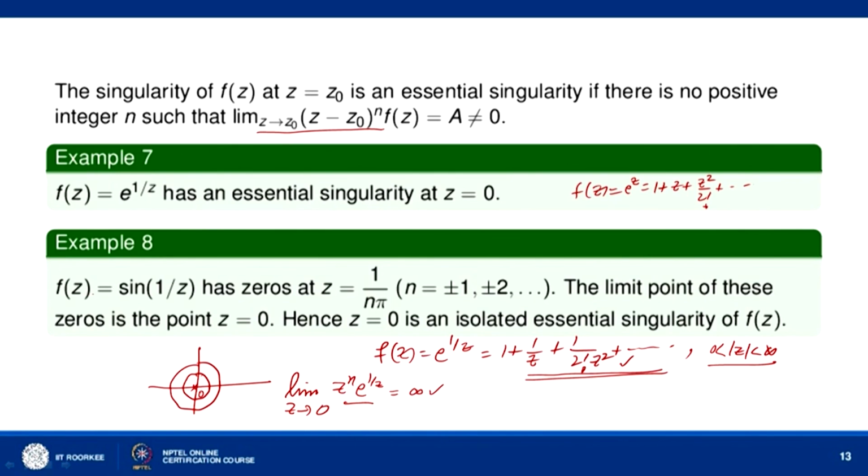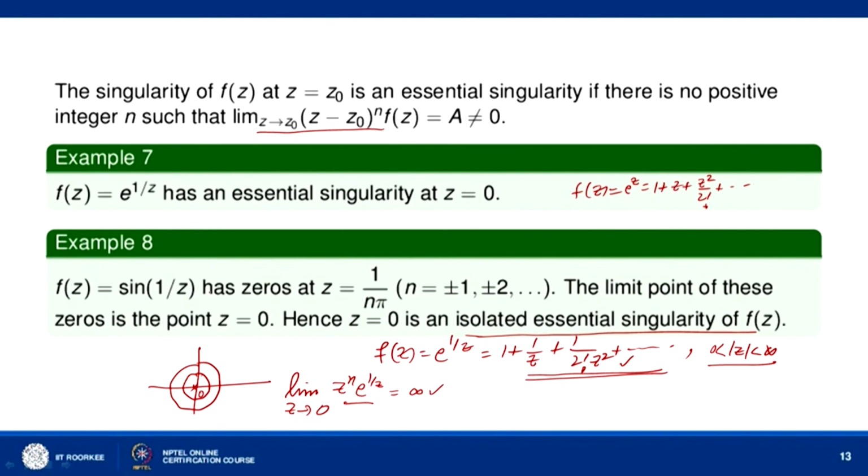Okay. Now, if you take f z equal to sin 1 by z, then we can see that sin 1 by z has zeros at z equal to 1 over n pi, where n takes values plus minus 1, plus minus 2 and so on. The limit point of these zeros, okay, is the point z equal to 0, where the function sin 1 by z has a singularity. So, sin 1 by z has an isolated essential singularity at z equal to 0. Okay.